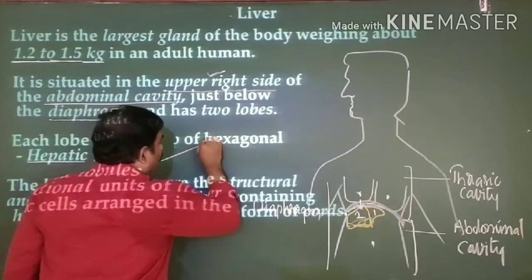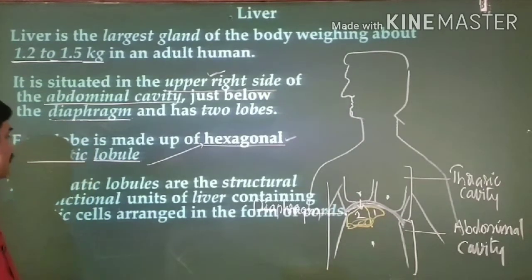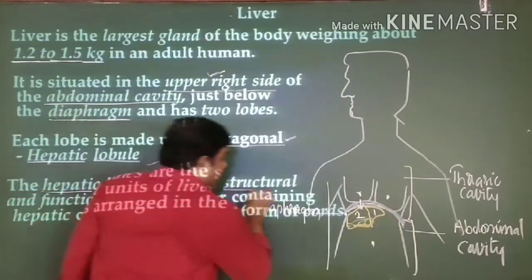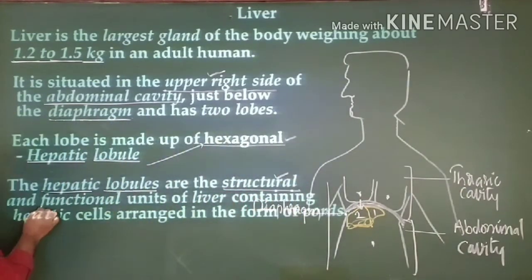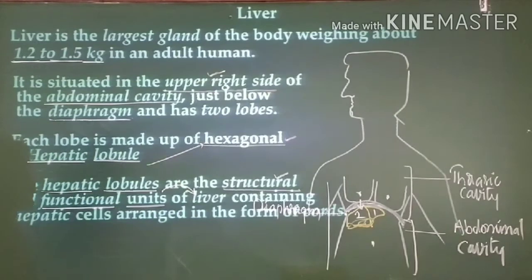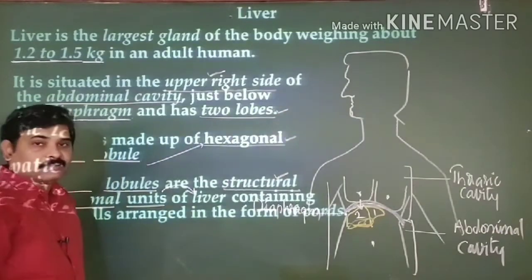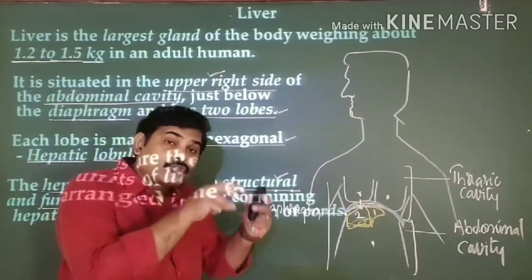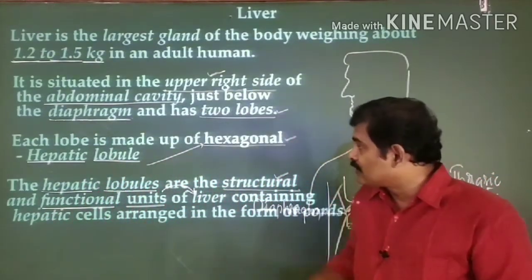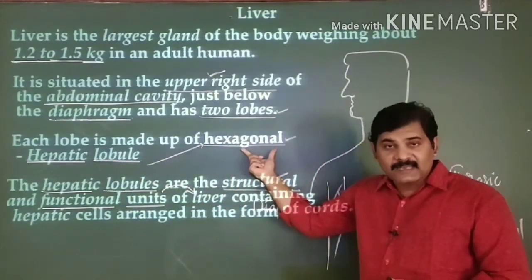These hepatic lobules are hexagonal structures. The most important point is that all these hepatic lobules are the structural as well as the functional units of your liver. That is an important point. And here my point is, the hepatic lobules are different from these lobes. Lobes are two in number. These two lobes of the liver are made up of structural and functional units, known as hepatic lobules. These hepatic lobules are hexagonal in their structure, right?